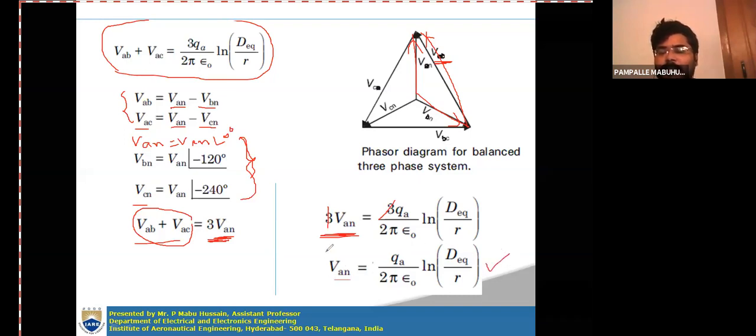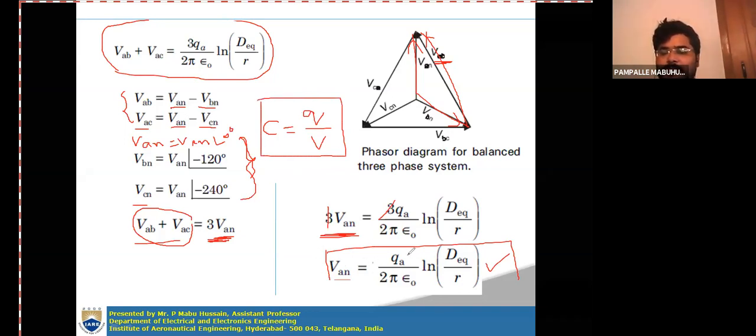Once you have calculated the voltage or potential difference expression, you can calculate the capacitance. The capacitance equation is Q by V. So from this expression, you can write QA by VAN, and then you will get 2 pi epsilon naught by ln D equivalent by R. That is the capacitance value.